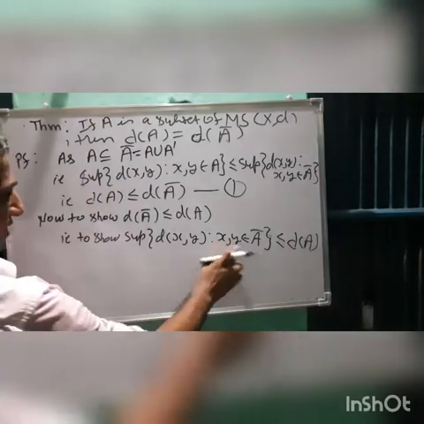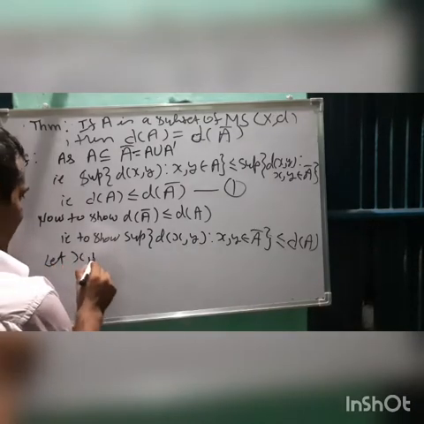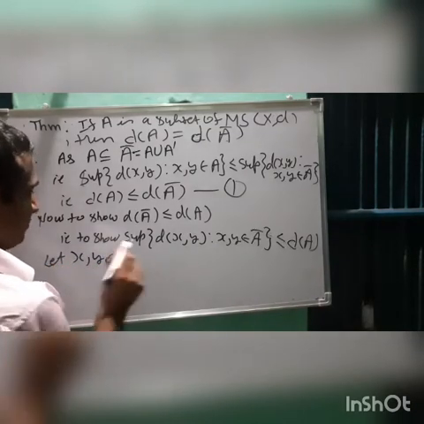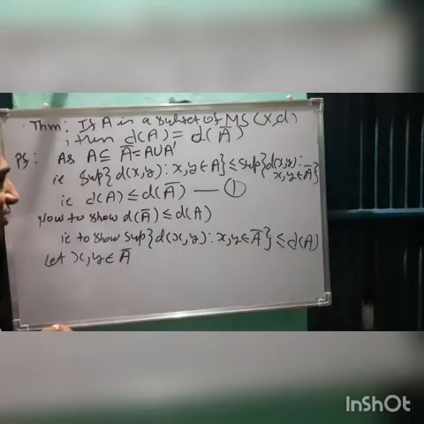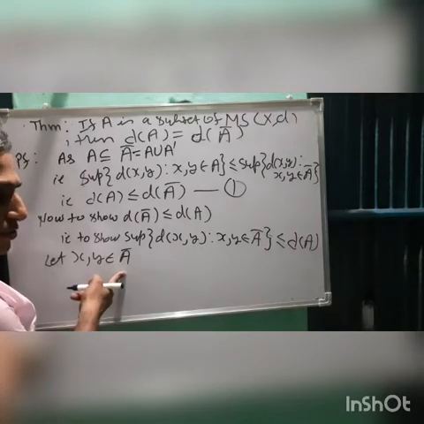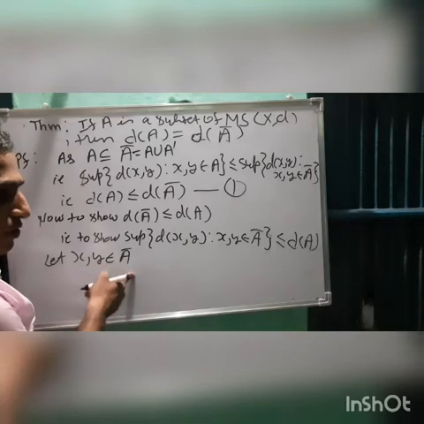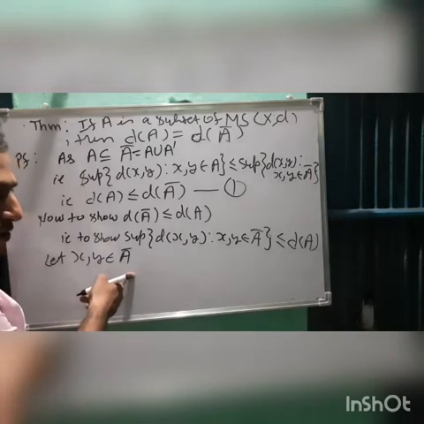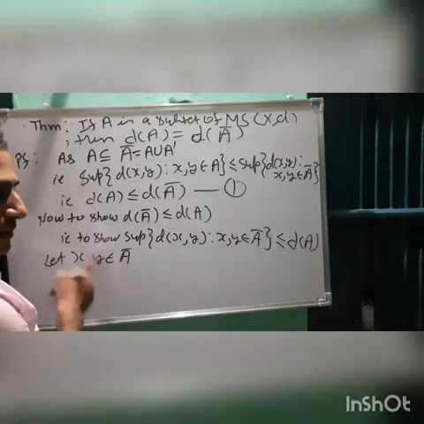So let's take x, y from A closure. So let x, y belong to A closure. हमने ये मान लिया और ये हमने शो करना है. We have to show this. So write down the meaning of x being in A closure: you will construct a sequence xn which will converge to x, and y belongs to A closure means again you are going to construct another sequence, call it yn, which will converge to y.